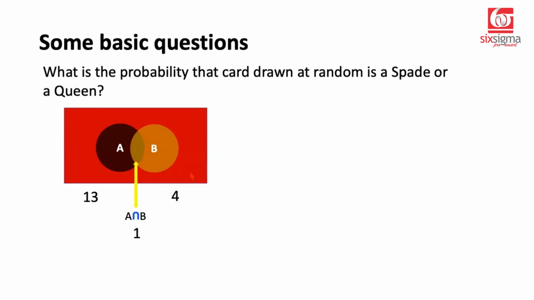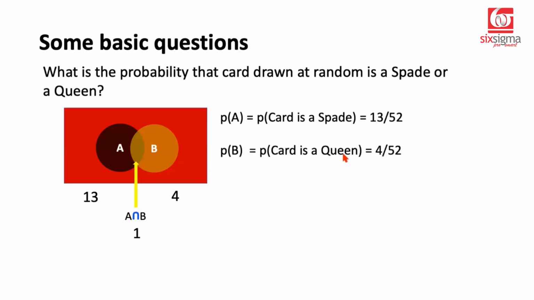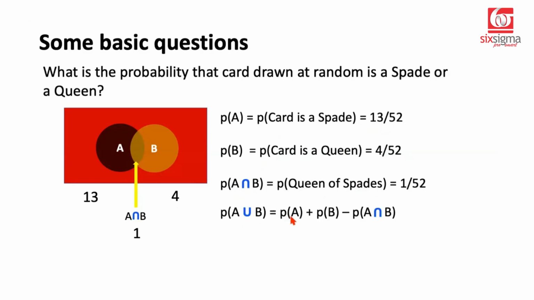So in this case, when we calculate the probabilities, we will have to take into account the individual events, which is probability that the card is a spade, 13 by 52, probability that the card is a queen, which is 4 by 52, and probability that it is a queen of spades, it's going to be 1 by 52, just the intersection piece. So now if we have to find the probability of A union B, it'll be probability of A plus probability of B minus the probability of A intersection B, which turns out to be 16 by 52. And we can do the math to find the exact answer.